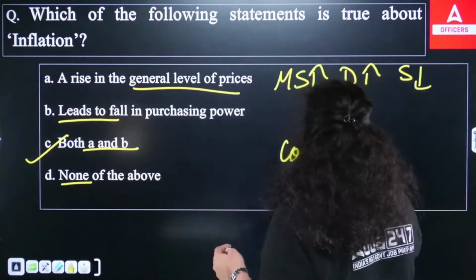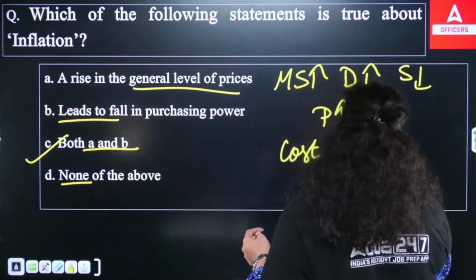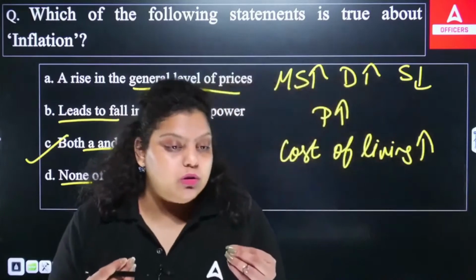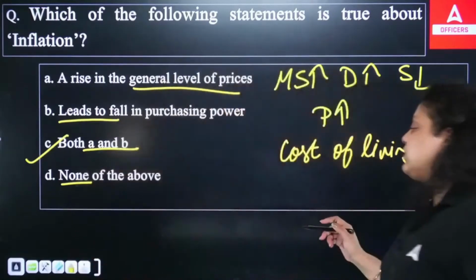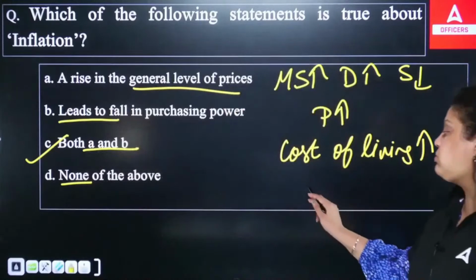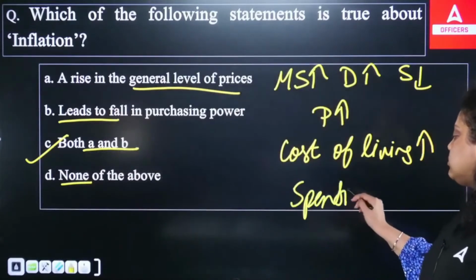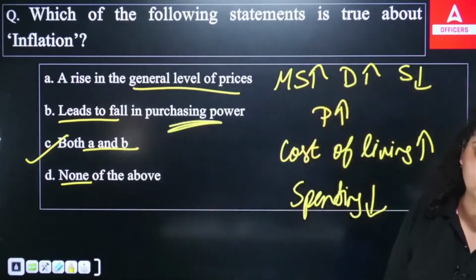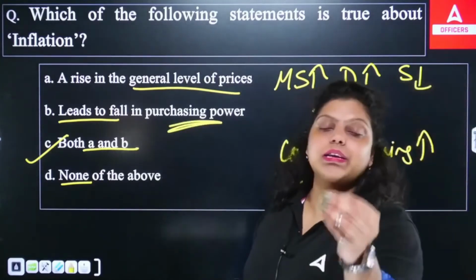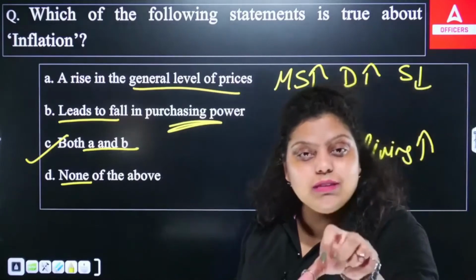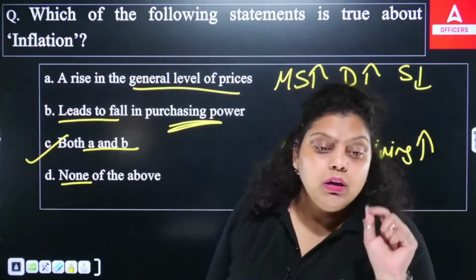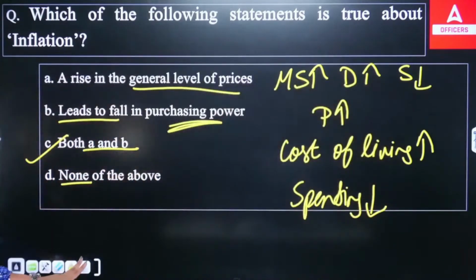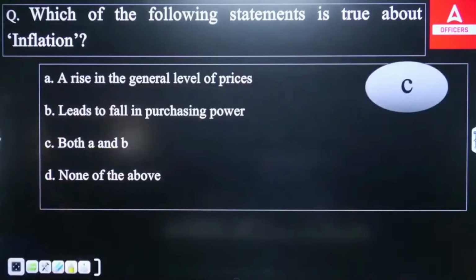When the prices are rising, it means the cost of living will also rise. Cost of living simply means the money you have to spend to survive. When the cost of living increases, you somehow have to decrease your spending, and that leads to a fall in the purchasing power. Similarly, the money value reduces because money will be able to purchase fewer goods and services compared to earlier. So the purchasing power of people and the purchasing power of money both will decrease. So the right answer will be option C.